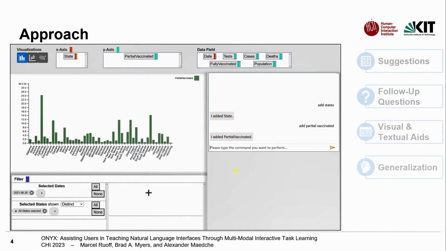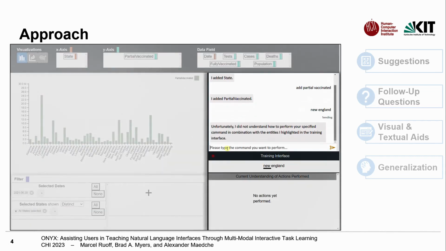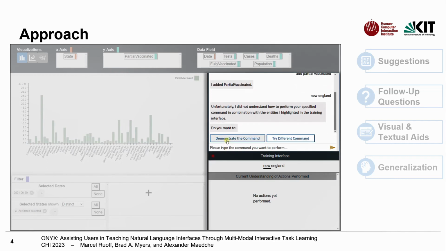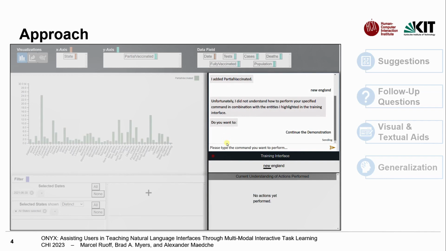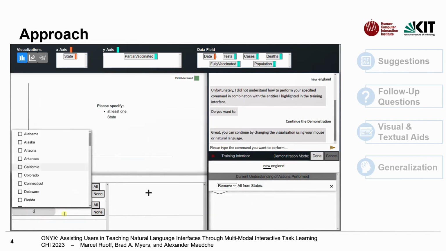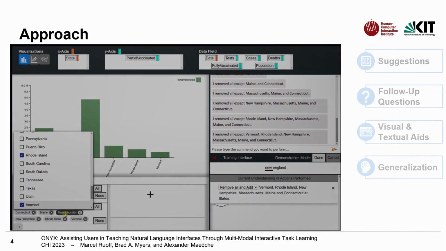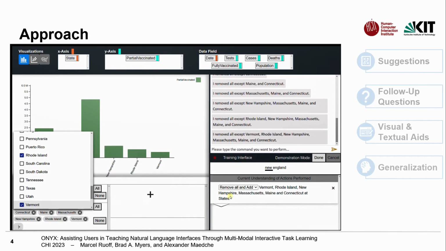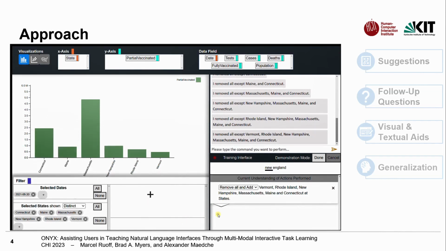In the second example, we demonstrate that the functionality of ONYX can also be used to learn a concept such as New England. ONYX again did not know this concept before, therefore we have to demonstrate it. To teach ONYX, we have to select all the states that are part of New England. After all are selected, we can finish the demonstration so ONYX can learn from us.